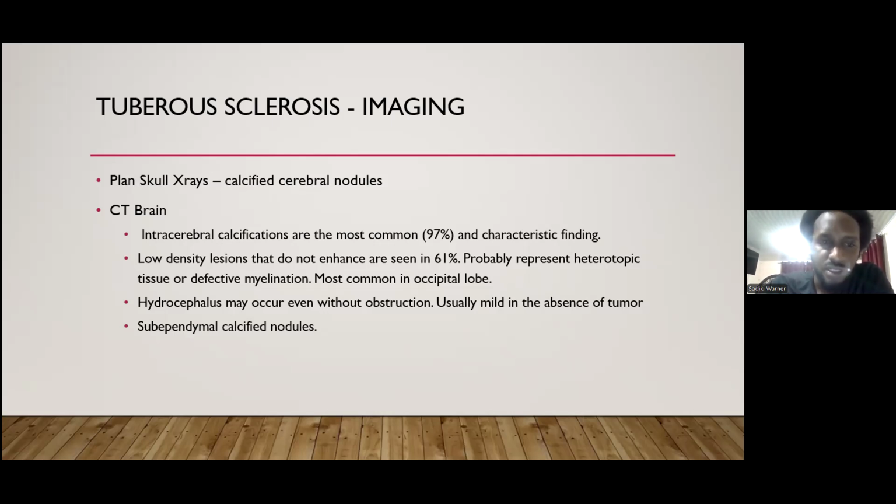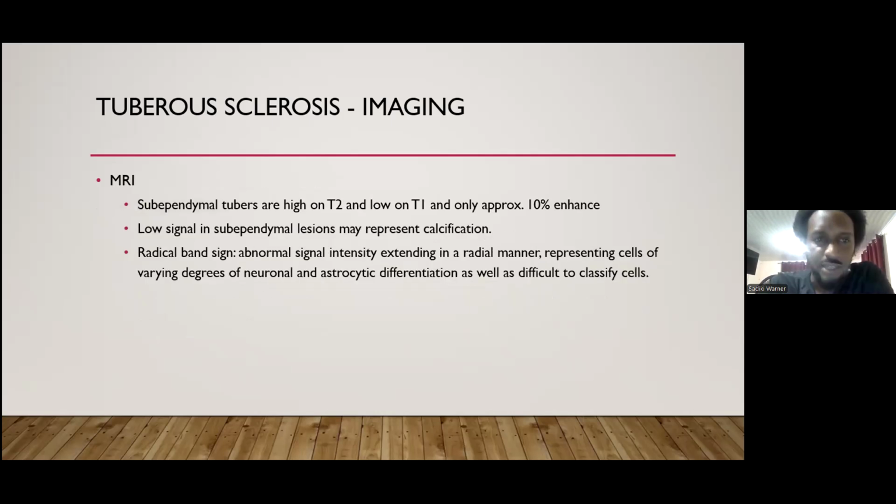Hydrocephalus may occur even without obstruction, and it's usually mild in the absence of tumor, and of course there are the subependymal calcified nodules.